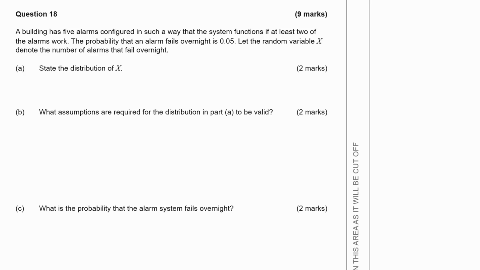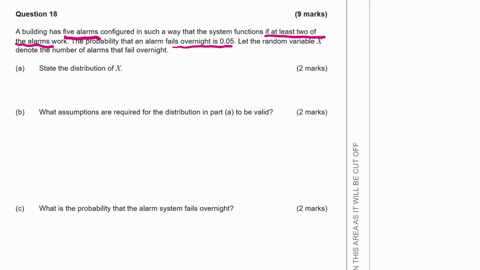A building has 5 alarms configured in such a way that the system functions if at least 2 of the alarms work. So that's if at least 2 of those alarms work, the system's going to work. The probability that an alarm fails overnight is 0.05. Let the random variable x denote the number of alarms that fail overnight. And remember, there's 5 alarms.